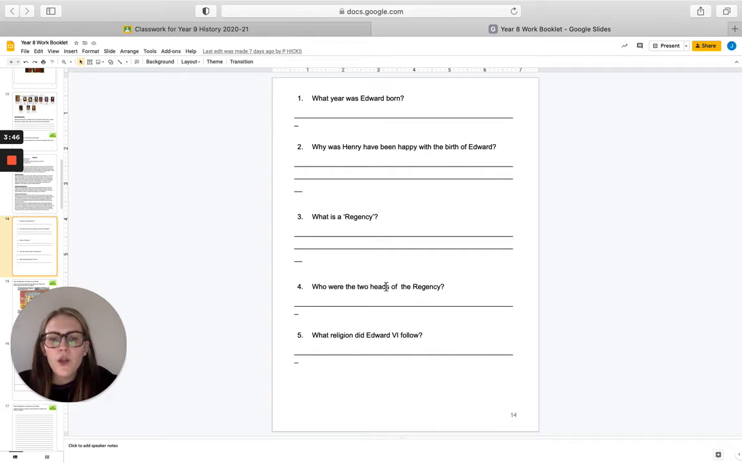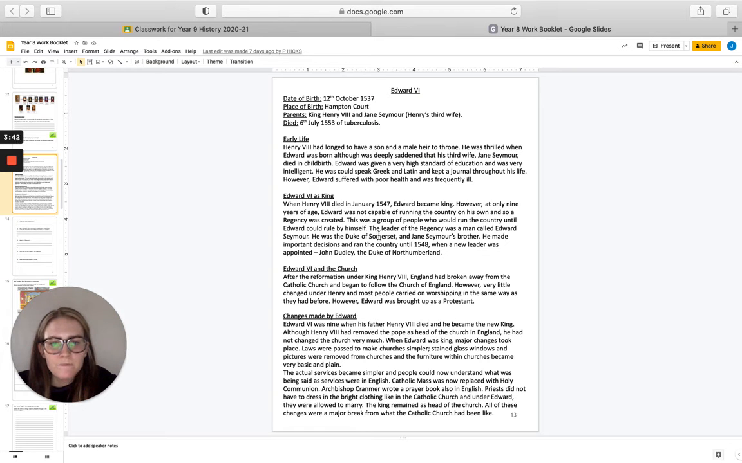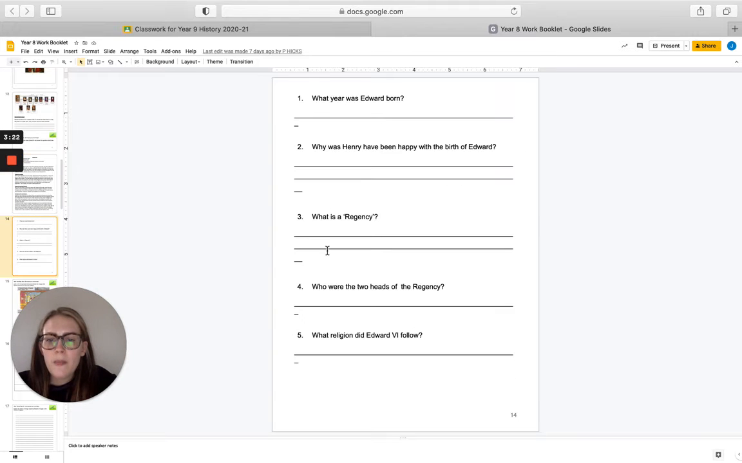Number 4, who were the 2 heads of the regency? Well, this one was just beside it. So the leader of the regency was a man called Edward Seymour. He was Jane Seymour's brother, so Edward's uncle. And he made really important decisions and basically ran the country until 1548 when John Dudley took over. Okay, so the answer to that question is Edward Seymour and John Dudley.